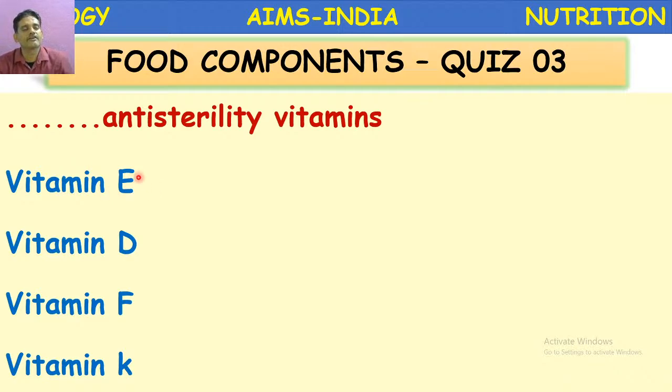Vitamin E is also called the anti-sterility vitamin because its deficiency leads to abortions in females and sterility in males. So that's why vitamin E is required for normal functioning of reproductive organs. It is also an anti-aging vitamin.